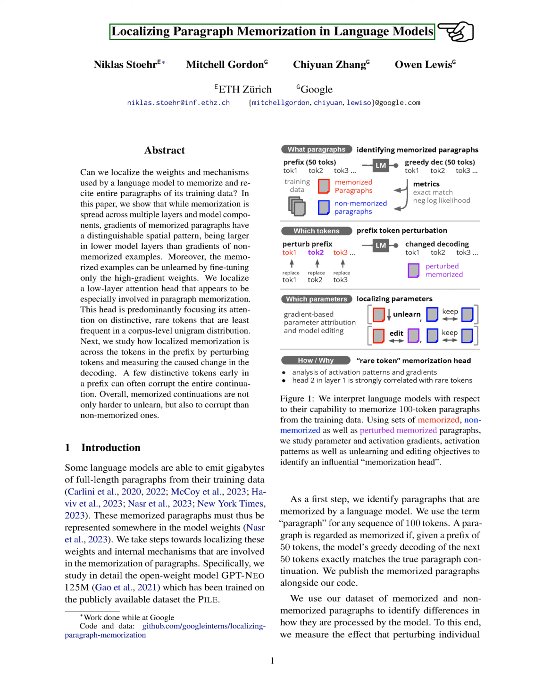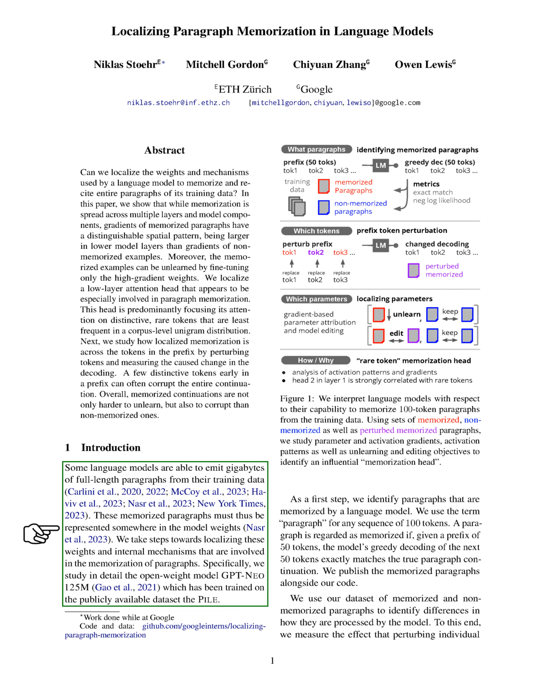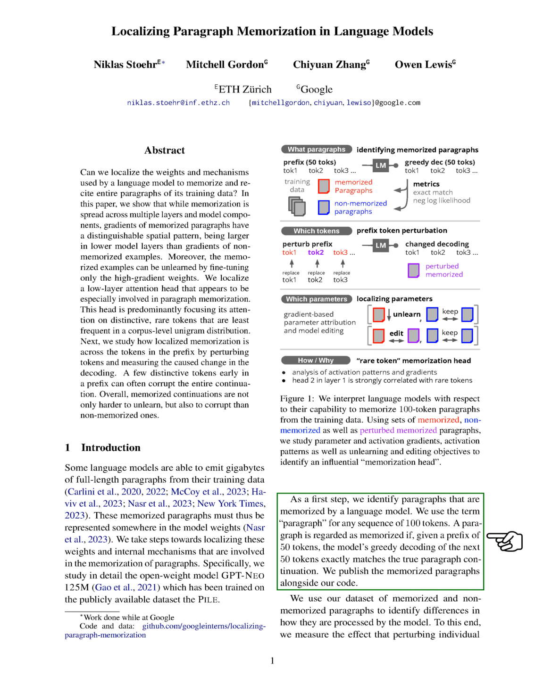Section: Introduction. In this section, we explore how language models can generate large amounts of text based on their training data. We aim to understand where in the model's weights and internal mechanisms the memorized paragraphs are stored. Our focus is on the GPT-Neo 125M model trained on the PILE dataset. We start by defining a memorized paragraph as a sequence of 100 tokens where the model accurately predicts the next 50 tokens given the first 50 tokens.